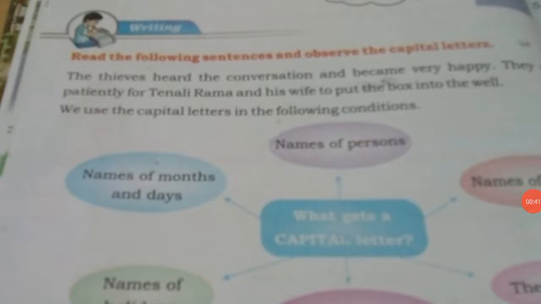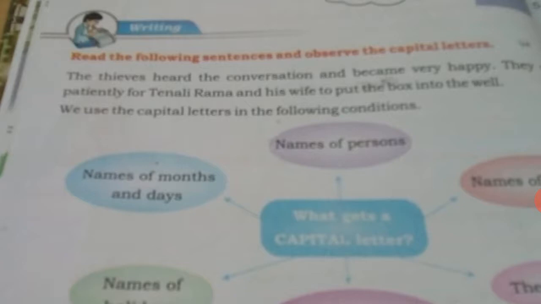Page number 8. I hope you have completed activity 5. Activity 5 is nothing but the coloring of the common nouns and proper nouns. I hope you have done that coloring part because you love drawing. Okay, let's move on to the important topic of writing. This is very important.